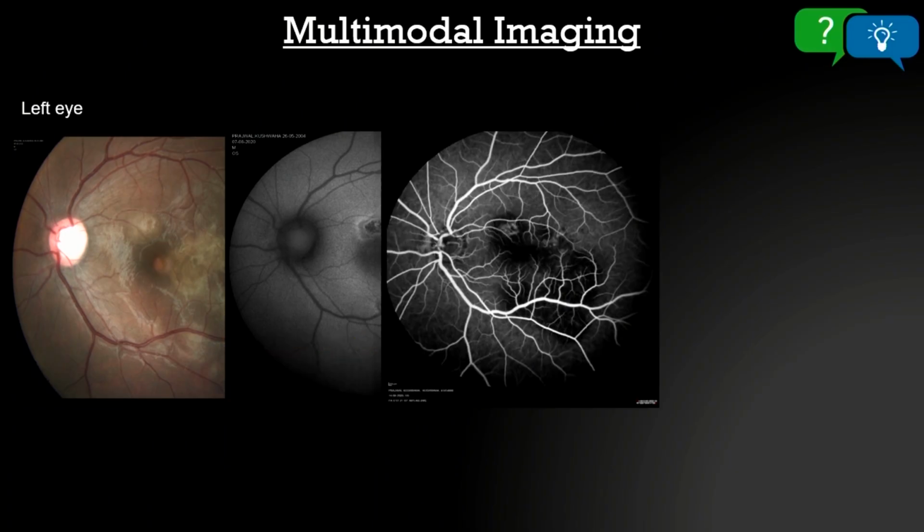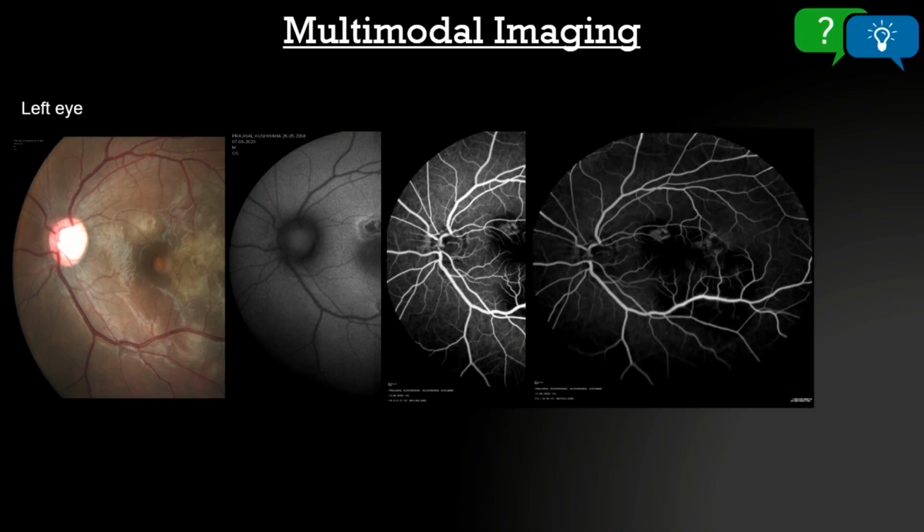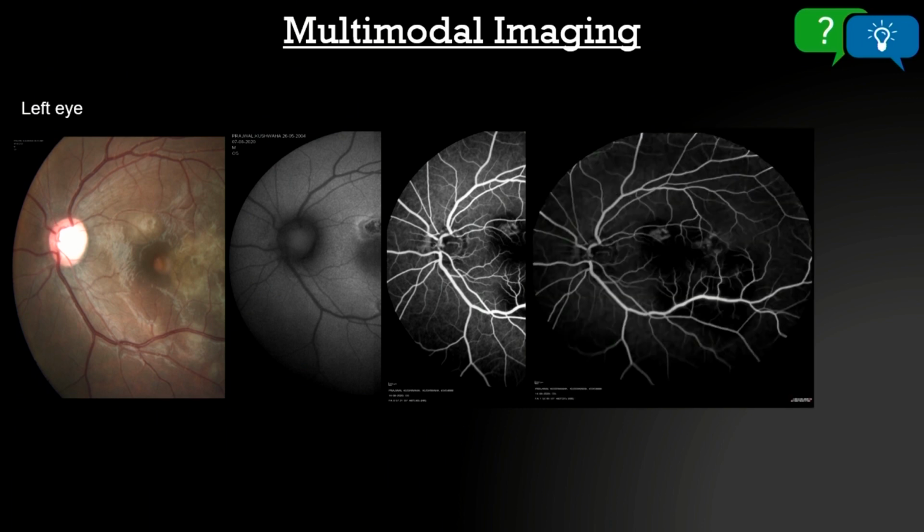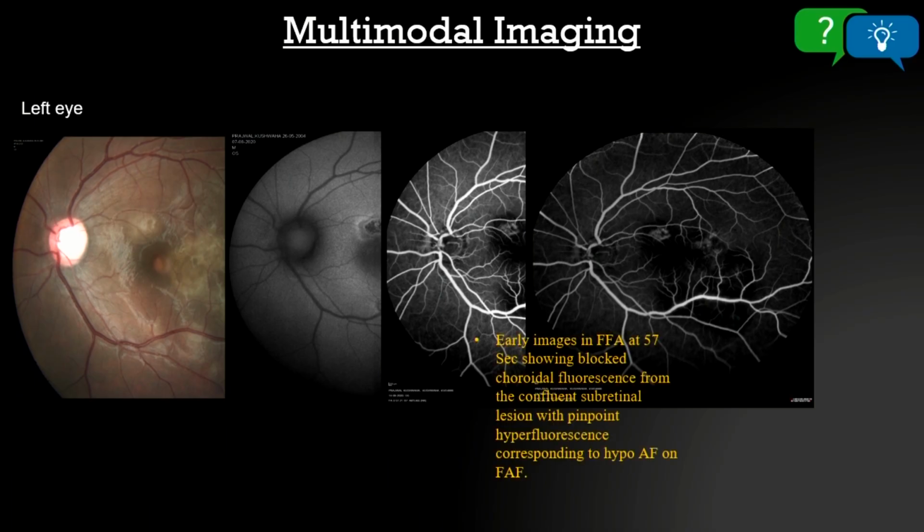So after that, we have done FFA for this patient, and this is an early, maybe early to mid arteriovenous phase. It is around 57 seconds in the angiogram, and it shows a lesion which is now looking more confluent than it was looking on the autofluorescence and the fundus photograph. And this is just around the late arteriovenous phase. So the lesion is showing blocked choroidal fluorescence from confluent subretinal lesion, with a pinpoint area of hyperfluorescence within that area of hypoautofluorescence which we saw on the blue autofluorescence image.